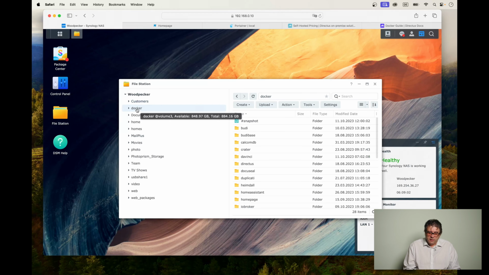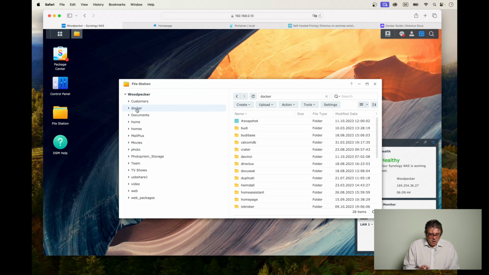Go to the Docker shared folder, which has been automatically created when you installed the Container Manager image on your Synology. And by the way, if you don't know what the Docker and Container Manager stuff is and so on, I've made a video for exactly you guys, which is available here. In this video, which is basically everything for newbies, I'm explaining how to prepare your Synology for Container Manager, what Container Manager is compared to Docker, how to prepare everything like the text editor and SSH access and so on and so on. Have a look at this, come back to here, and everything will be clear.